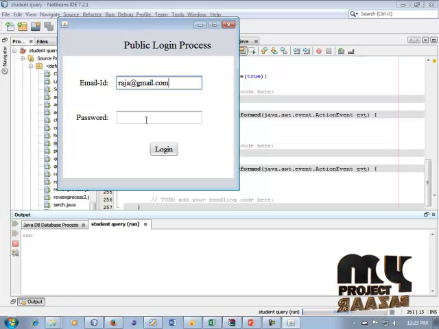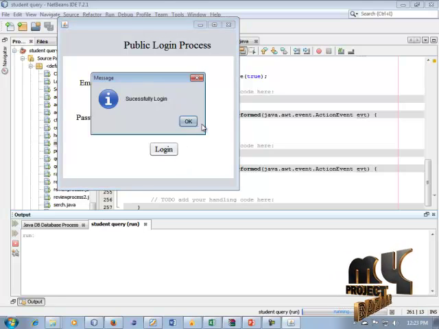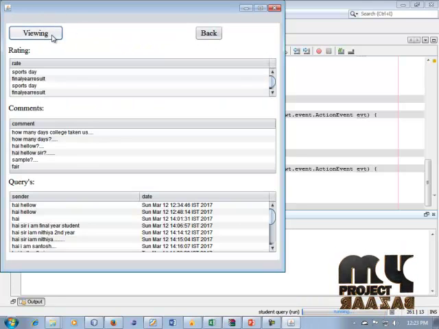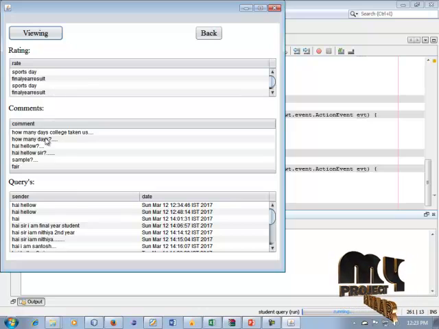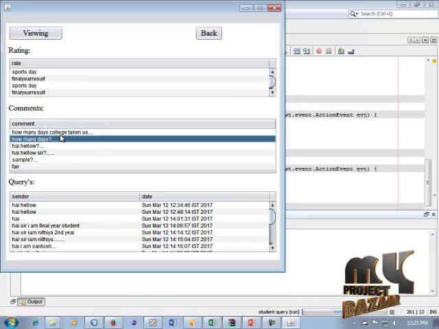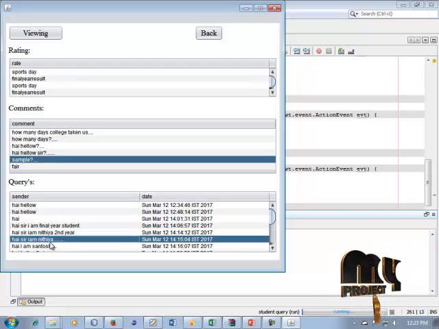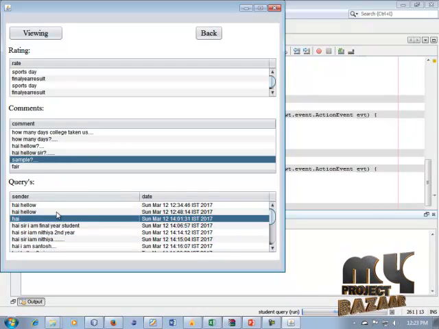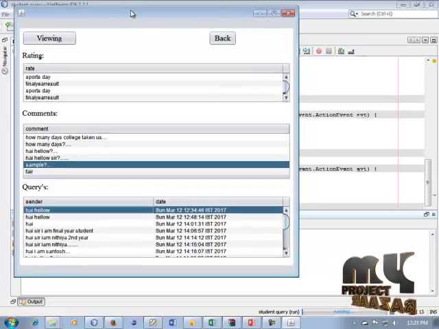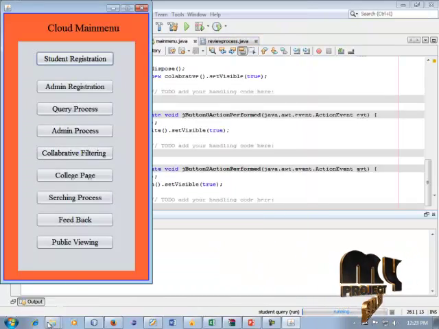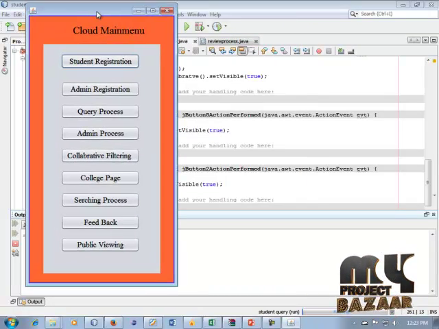and password is raja. Click this button, login successfully. Viewing it is on top 5 ratings. It is on comments, top 5 comments, and all of the queries or information can be displayed in this process. So our process is complete. So thank you.